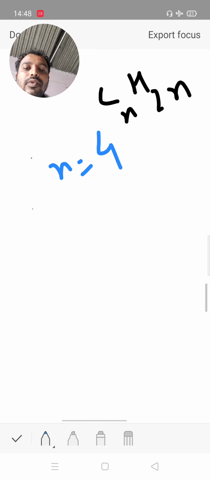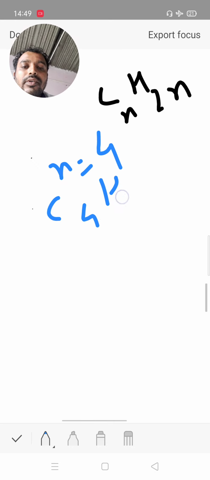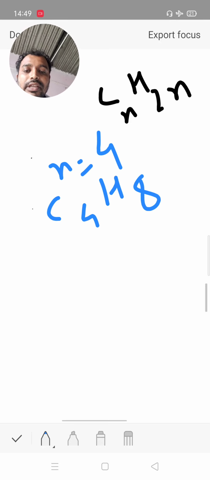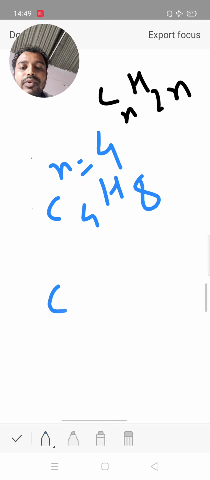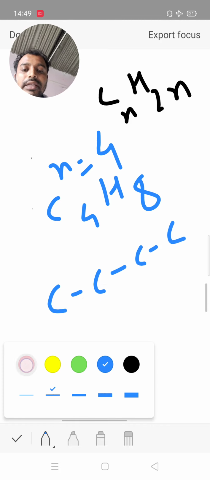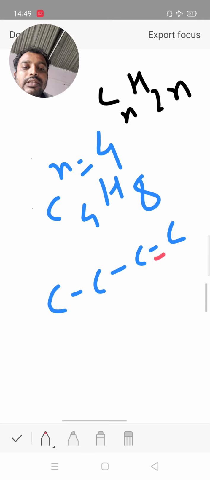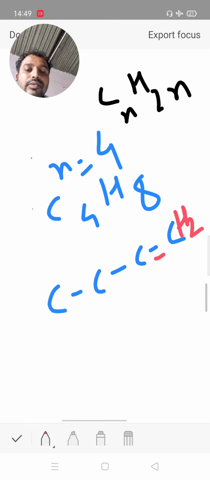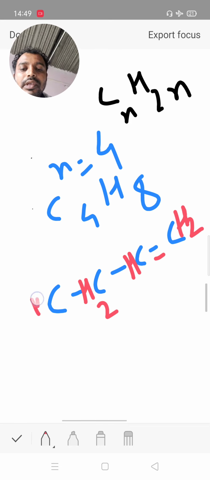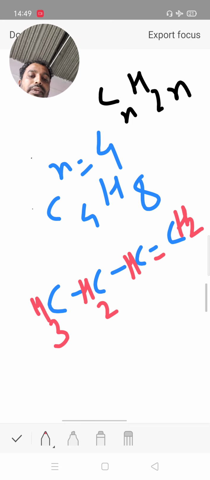Now n is equal to 4, then C4, 2 fours are 8, so the total number of hydrogen is 8. There are a total of 4 carbon. At least one double bond is required. Suppose at the first position, the valency of carbon is 4, 2 and 2 is 4. Then 1, 2, 3, 4 and 1, 2, 3, 4 completed.